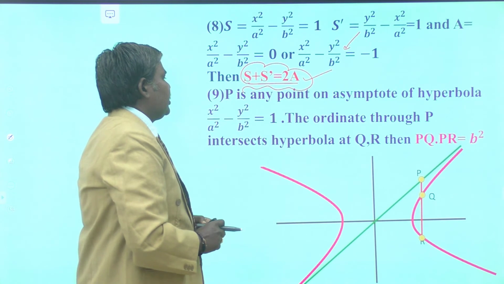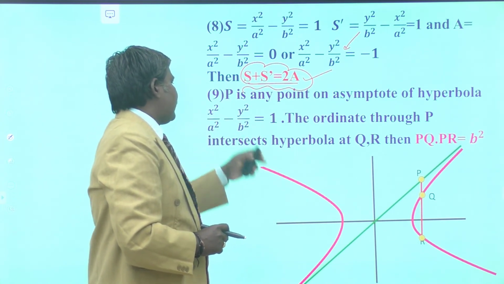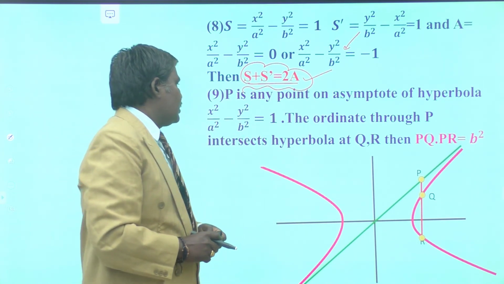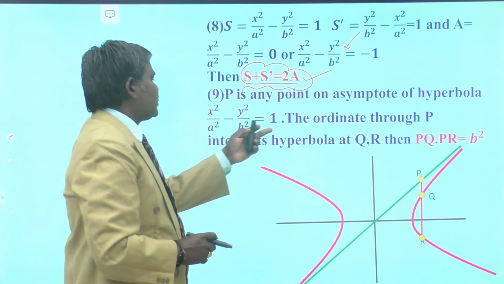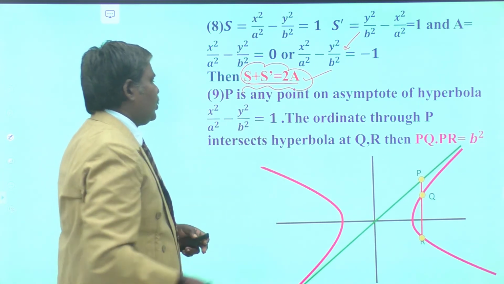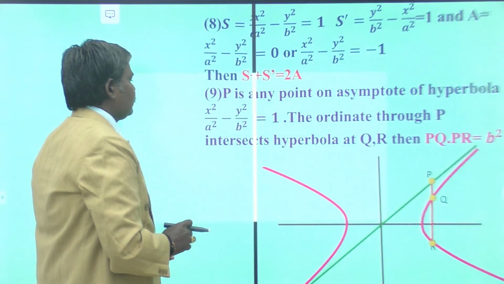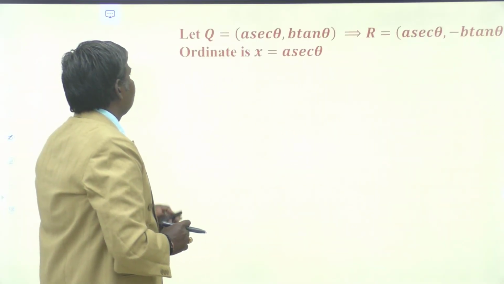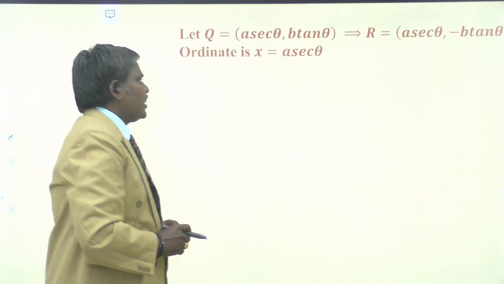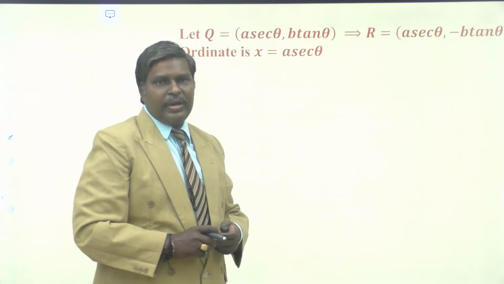P is the point on the asymptote of hyperbola x square by a square minus y square by b square. The ordinate through P intersects the hyperbola at Q and R. We are going to prove that PQ into PR is equals to b square. This is the corresponding diagram. Now, let Q is equals to a secant theta comma b tan theta is any point.